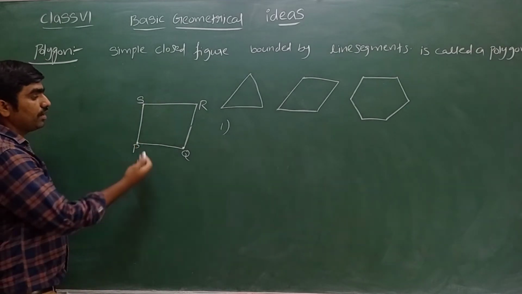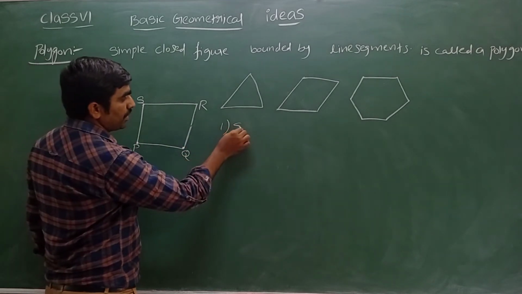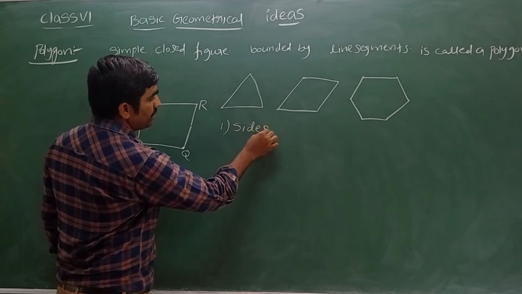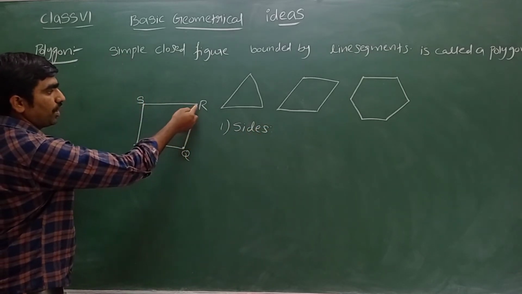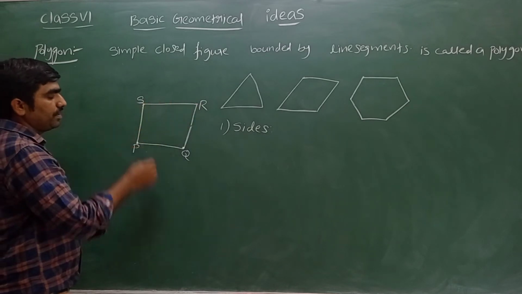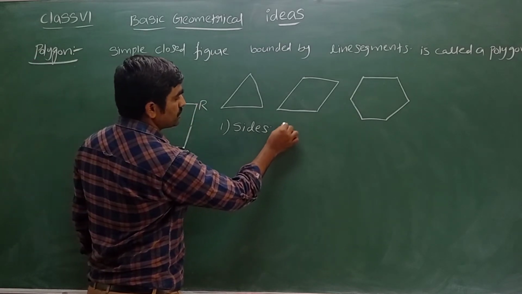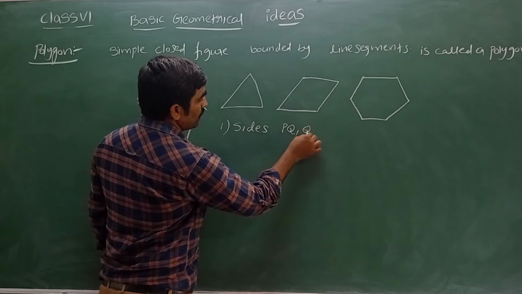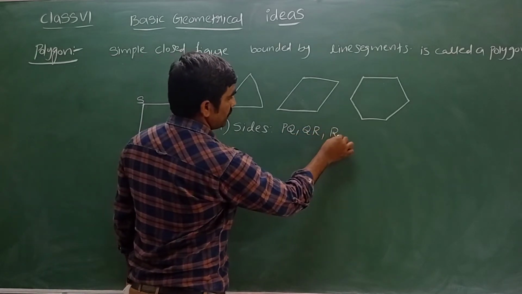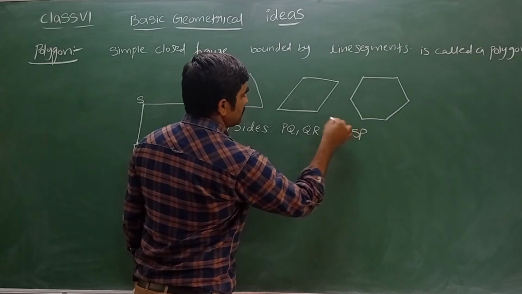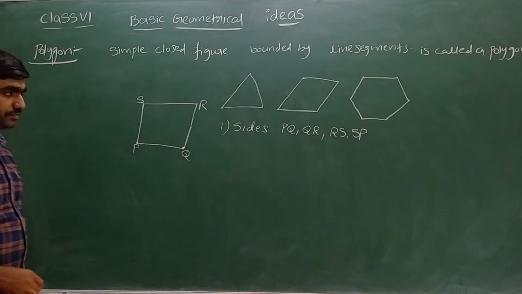Now tell me how many sides are there in this figure? Yes, we can see 4 sides. PQ one side, QR, RS, SP. I can see 4 sides.